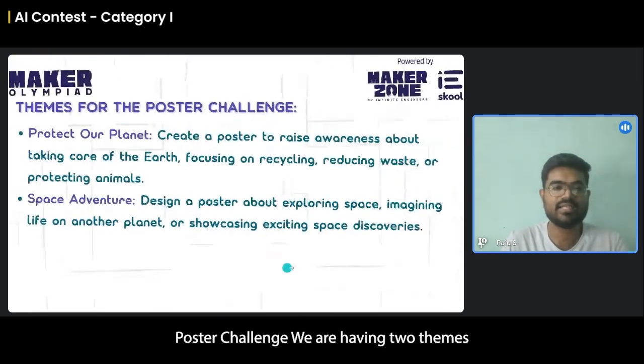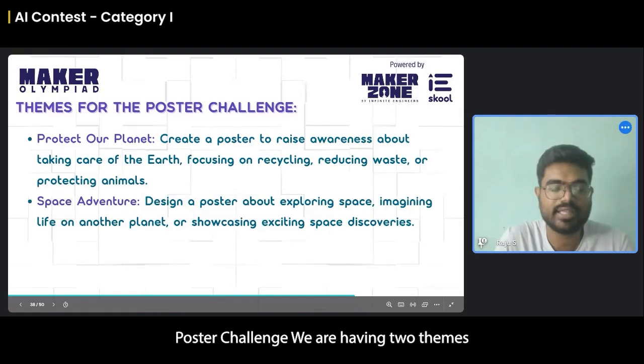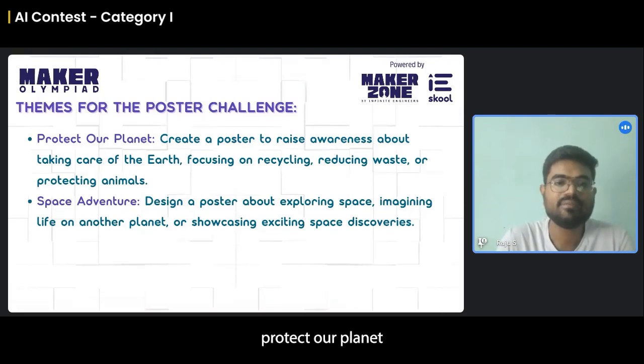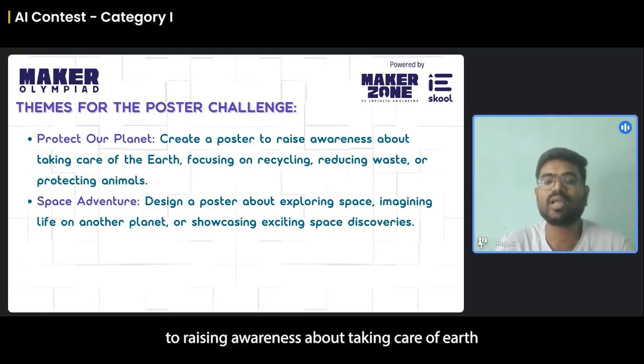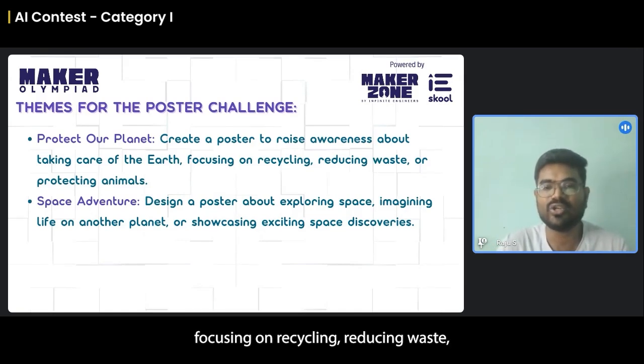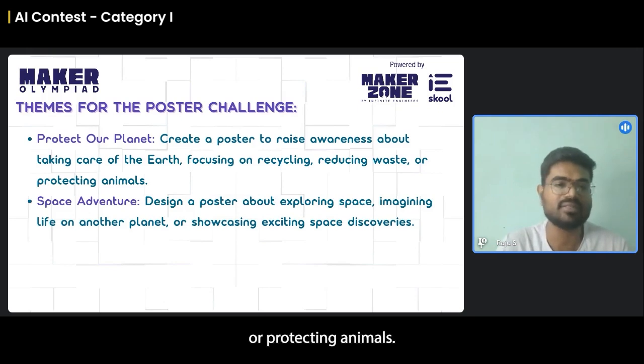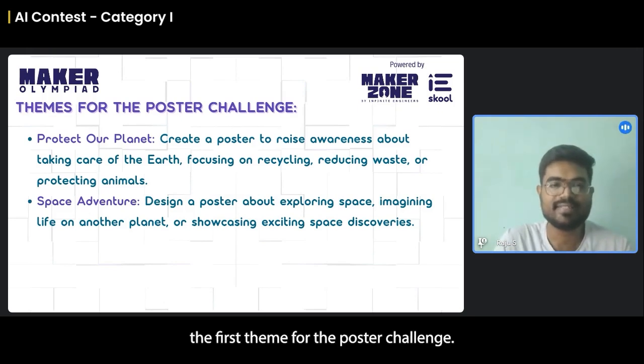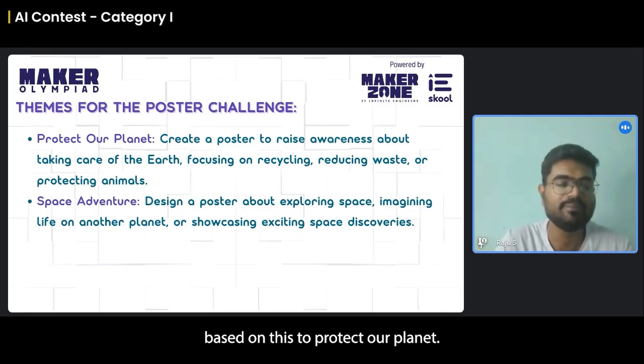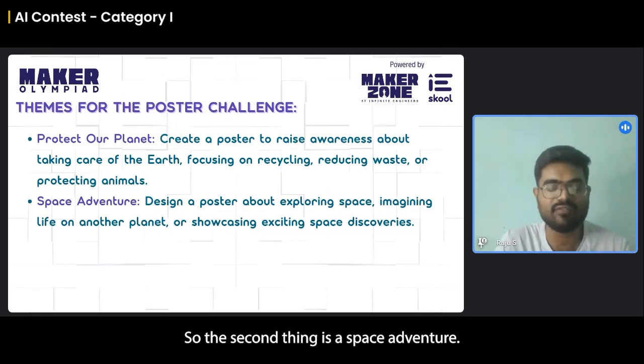So for the poster challenge, we are having two themes: protect our planet. So create a poster to raise awareness about taking care of Earth, focusing on recycling, reducing waste, or protecting animals. So this is the first theme for the poster challenge. So you have to make sure to follow this. If you are choosing the first theme, you have to make sure to create the poster based on this, to protect our planet.